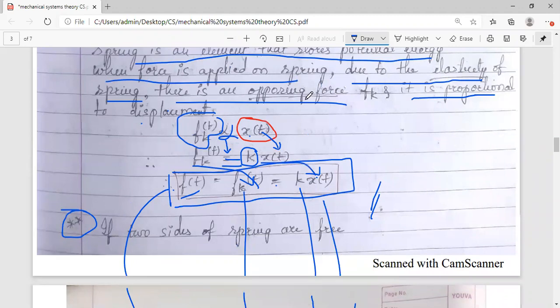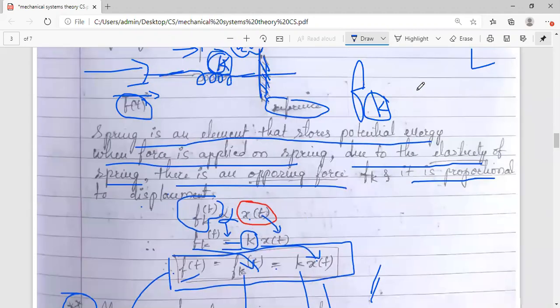Okay, these three: mass, then friction, and then spring. Friction is also called dashpot or damper element. Hope you understood these three. Whatever I have put in the square boxes, those equations are important. You will use them in problems.